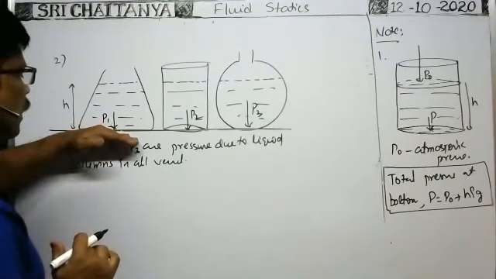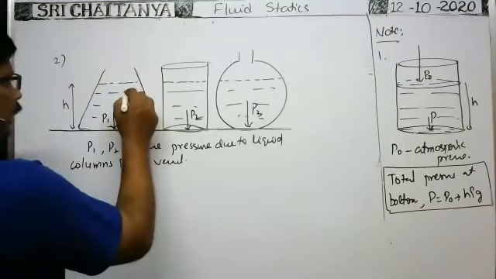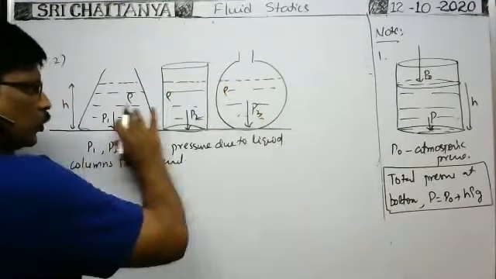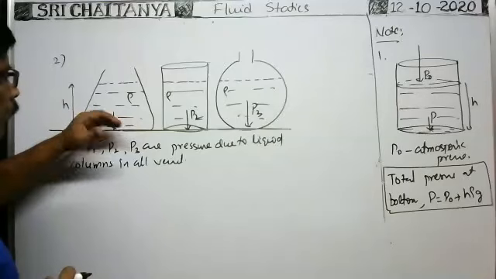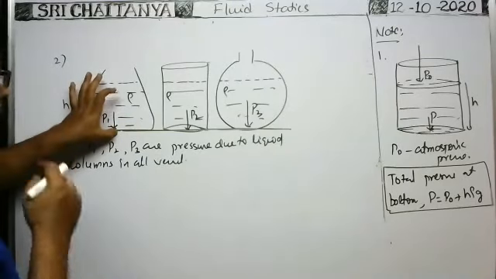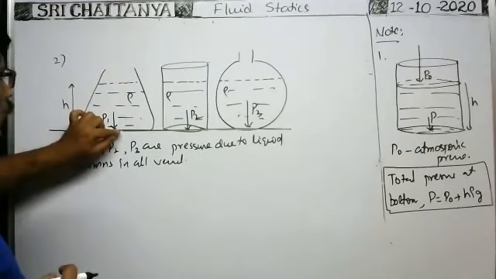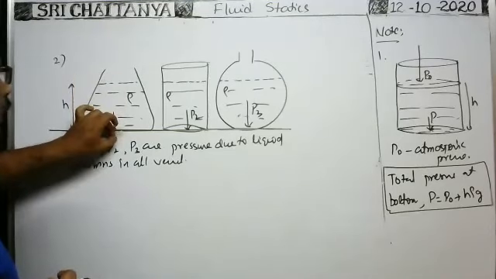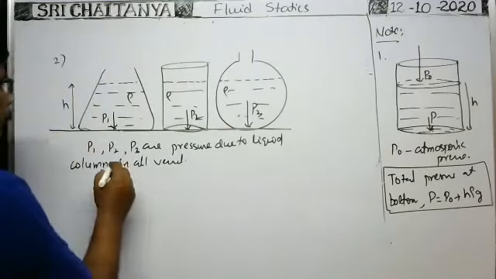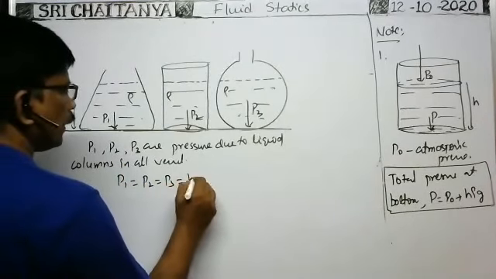Here, at this point, pressure means from this bottom, at what height is the liquid level? Same liquids, density of all liquids is the same. Acceleration due to gravity is the same, no doubt. Force may be different, I am asking only pressure. Pressure at this point means pressure due to the liquid column only. From this point, at what height is the liquid level? That is equal to H. Here H, here H. That's why pressures due to all liquid columns are the same. P1, P2, P3 are all equal, which is equal to H rho g.